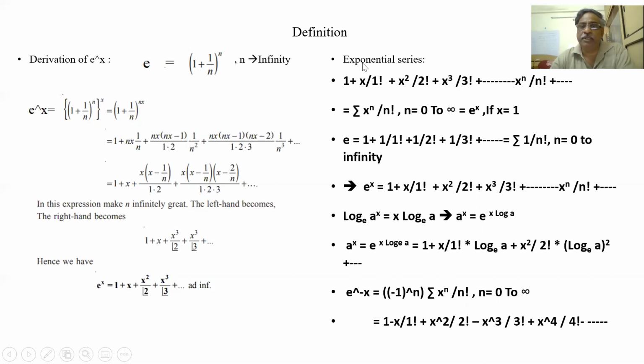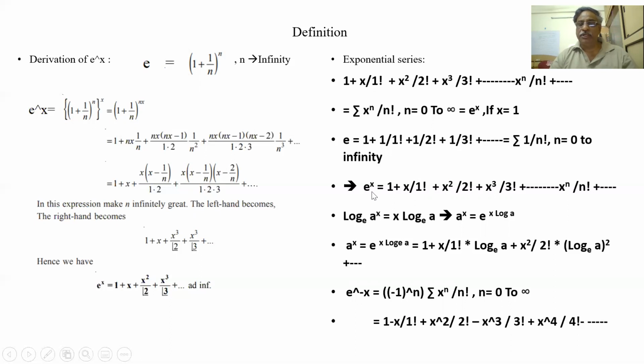Suppose my series appears as 1 plus 1 by 2 factorial plus 1 by 3 factorial, like that, instead of the full e to the power of 1. That means what? This term is missing. So that series will be e minus 1. If it starts with 1 by 2 factorial plus 1 by 3 factorial, like that, these two terms are missing from the series. So e minus 2.